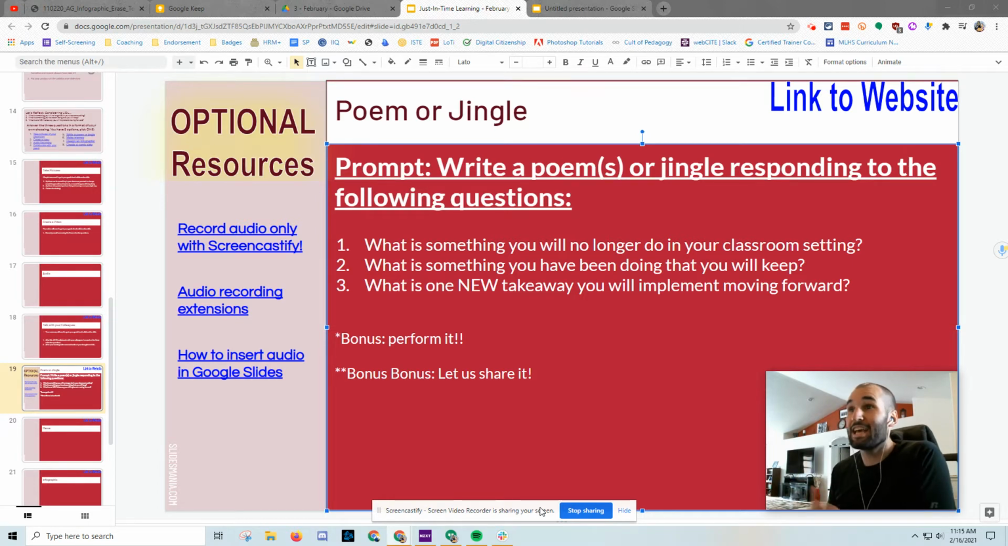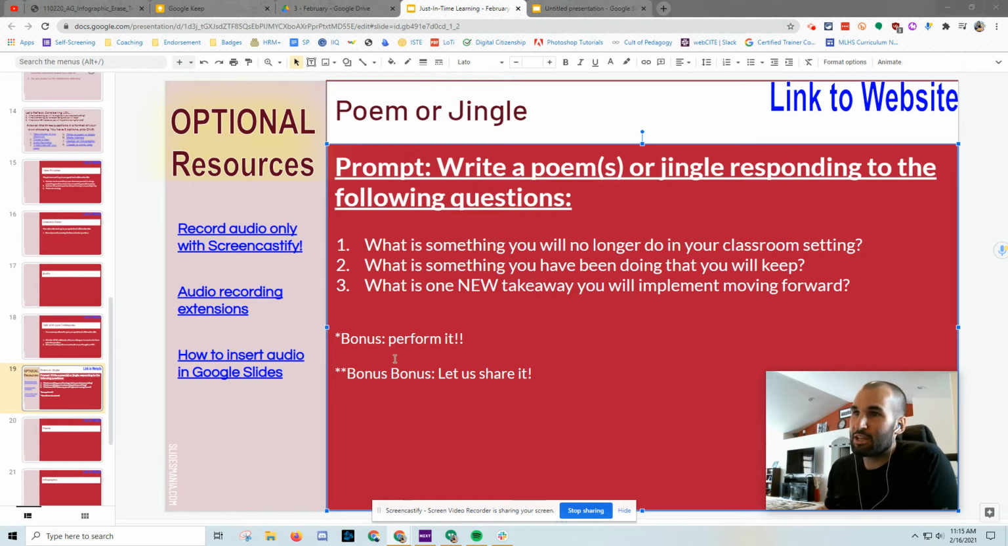And that is it. You're going to put that on the collaborative slideshow for your specific cohort group content area. I'll show you how to get there real quick. Notice also over here on the left-hand side, there are some optional resources. How you display your poem or your jingle is totally up to you. You're welcome to write a jingle, to write a poem, and then to put that on the slideshow. Absolutely, positively go for it.